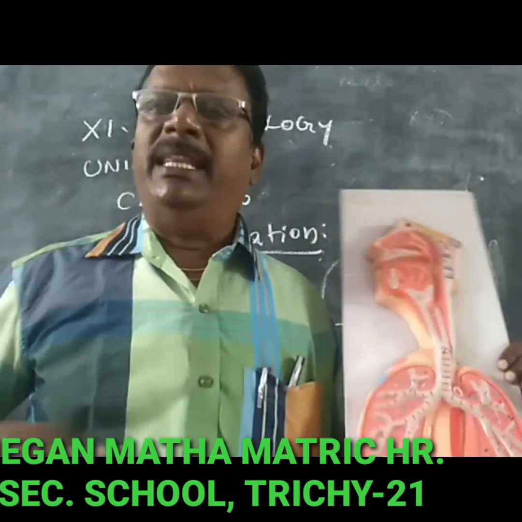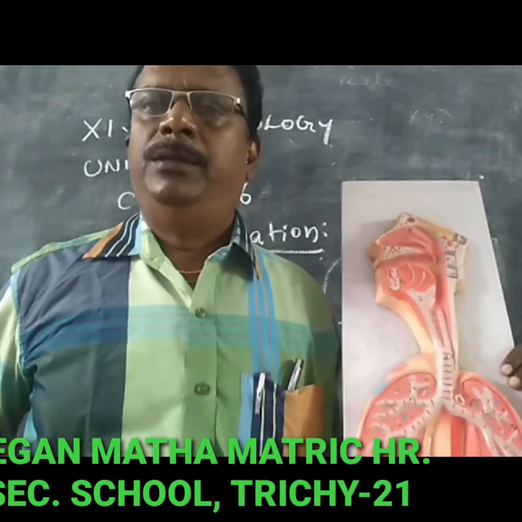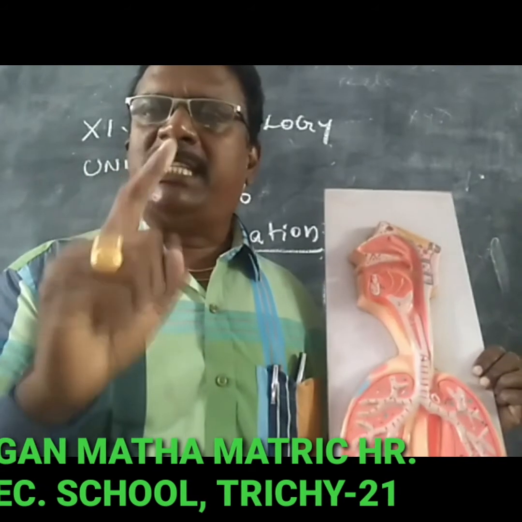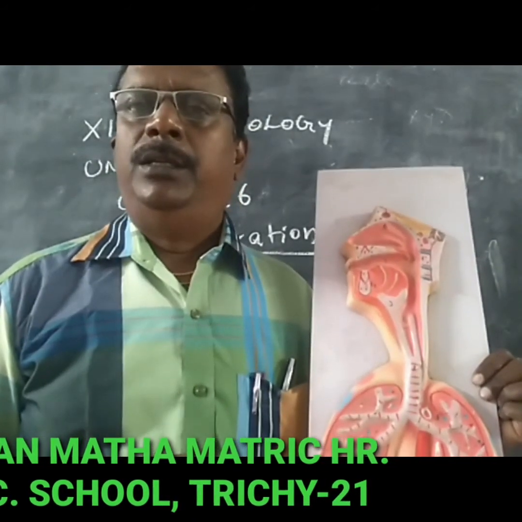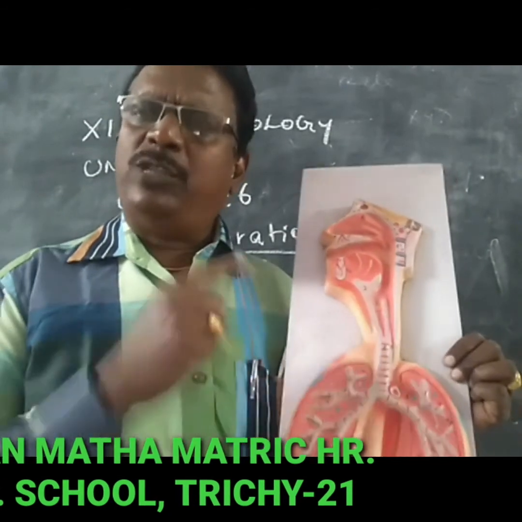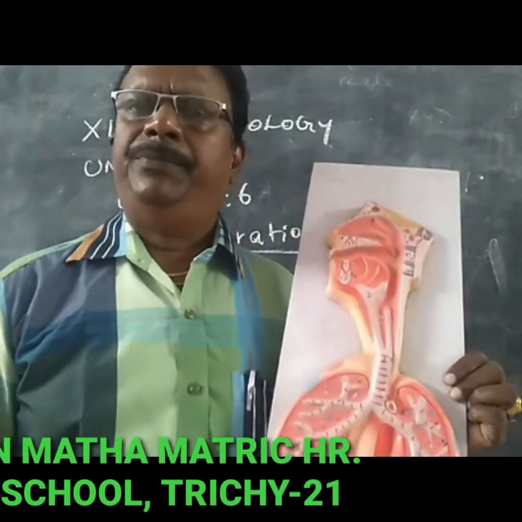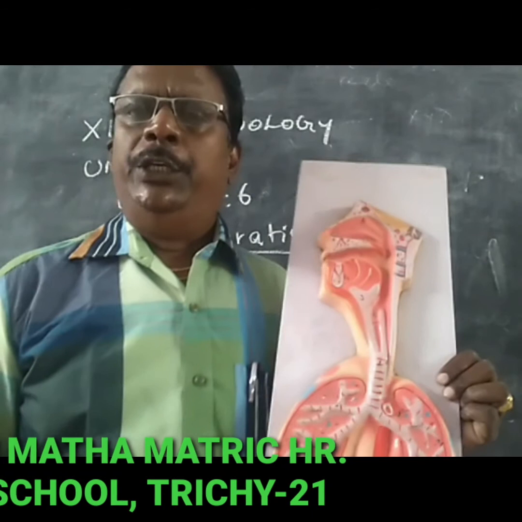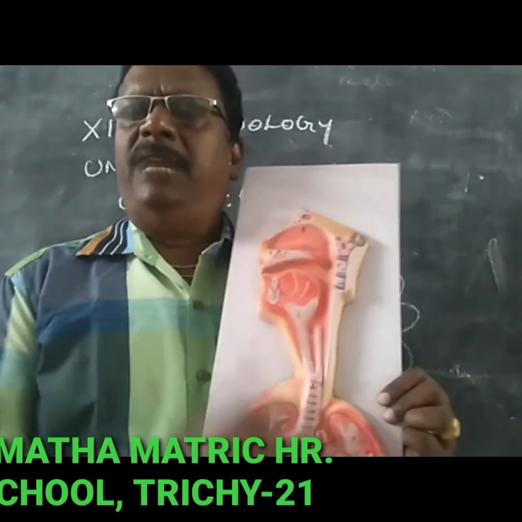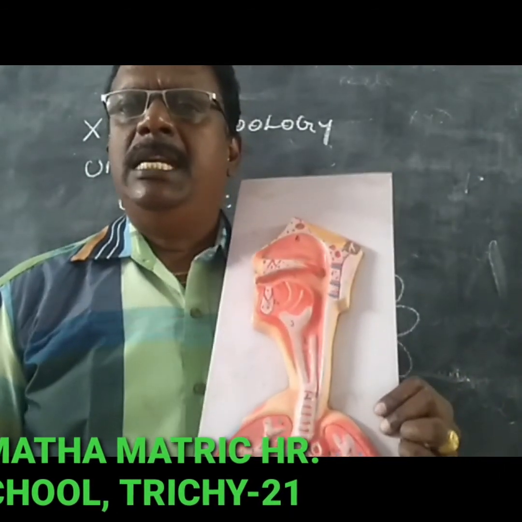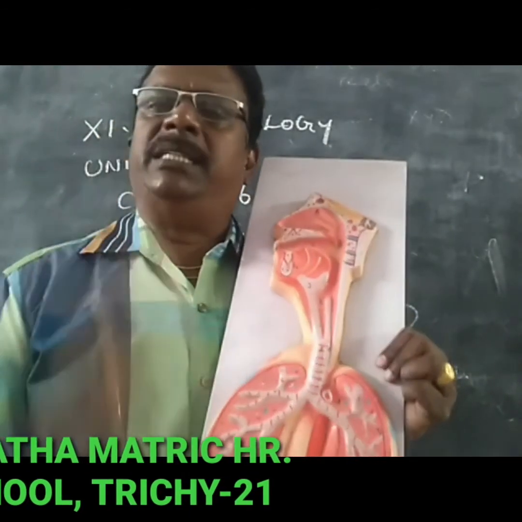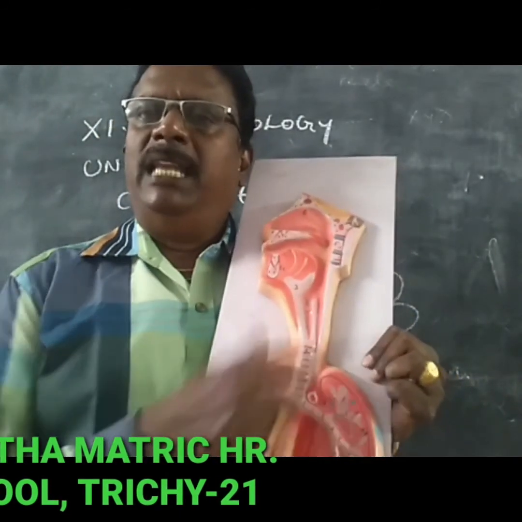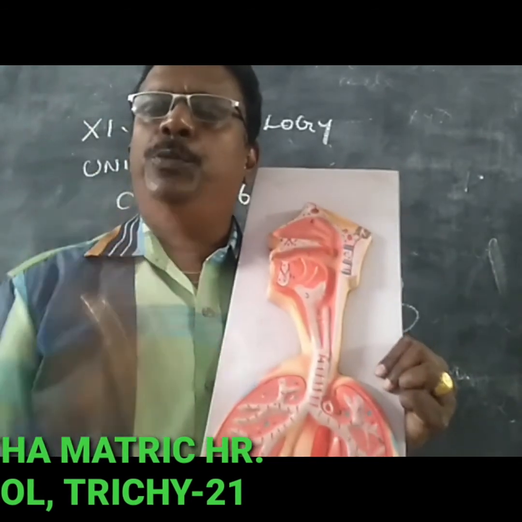They are divided by the diaphragm. The thorax cavity consists of the lungs. The lungs are hollow, muscular organs. The right lung is larger than the left lung because the right lung has three lobes, but the left lung has two lobes.